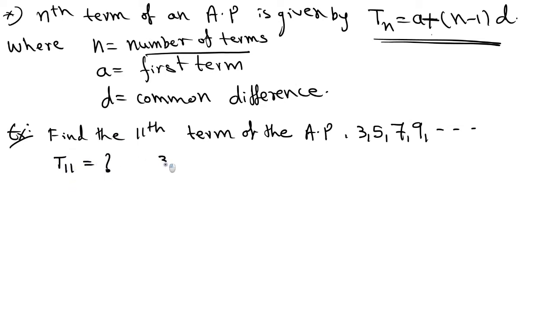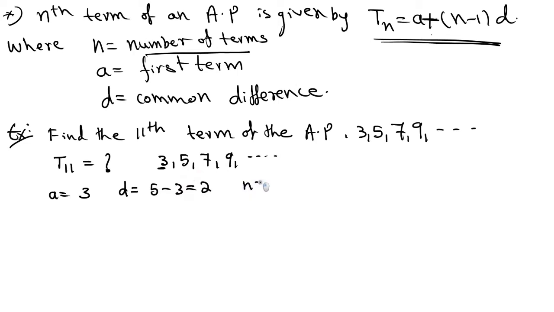Okay. Consider the AP 3, 5, 7, 9, and so on. What is a value? A, the first term, is equal to 3. Okay. And what is the common difference? Common difference is equal to 5 minus 3 equal to 2. Or you can take 7 minus 5 or 9 minus 7. You will get the same answer.